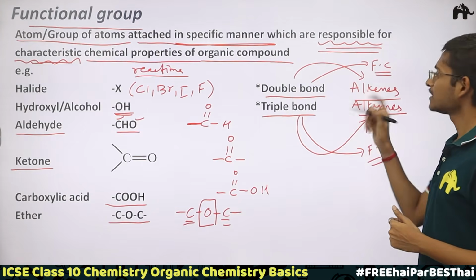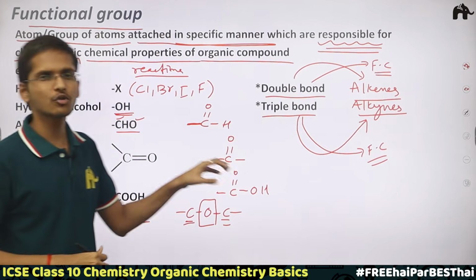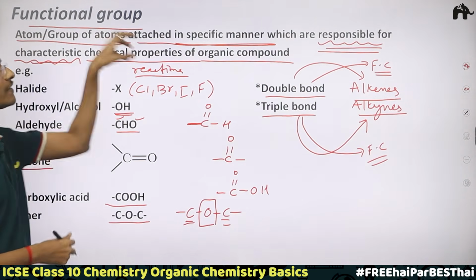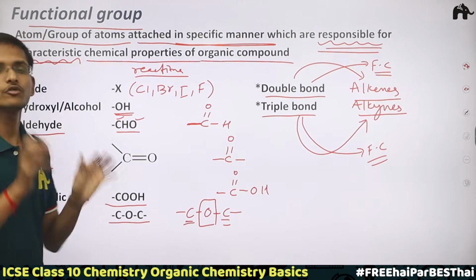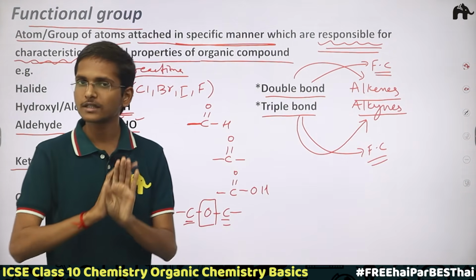So this means that simply the double bond and triple bond are also functional groups. Now don't try to fit them in this definition. It would not fit, because neither a double bond nor a triple bond is an atom or a group of atoms. You just remember that we consider the double bond and triple bond as functional groups, that's it.